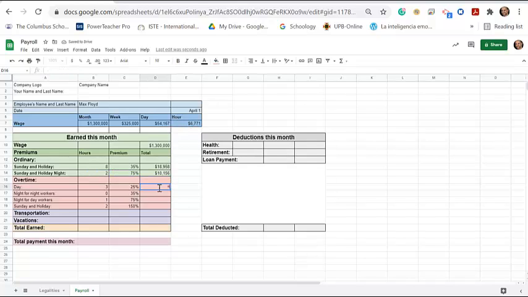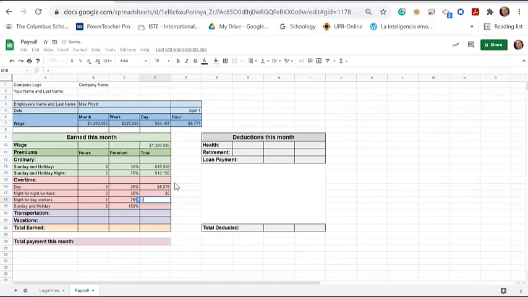Hit equals. Then 3 hours times the premium times the hour. Then equals again. This one times this one times this one, and same goes for the other two, right? Oh, sorry, there, and hit enter.